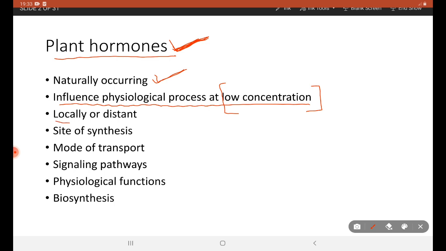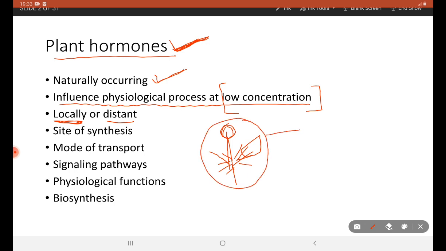They can be produced locally or at a distance. Meaning, consider a plant: a plant hormone can be produced at the tip and utilized at the tip as well, or it can be transported to other parts of the plant for various physiological functions. So, this explains that it has a biosynthesis mechanism, and it also has a mode of transport.